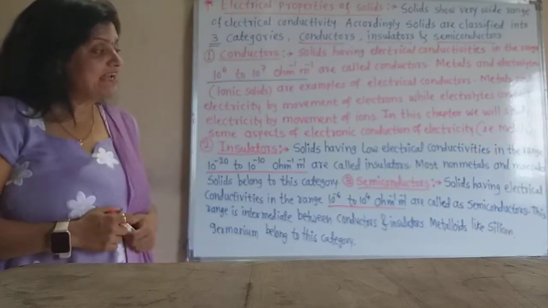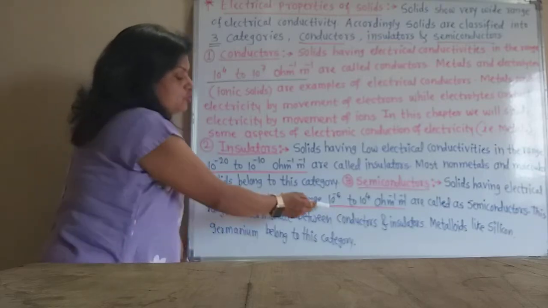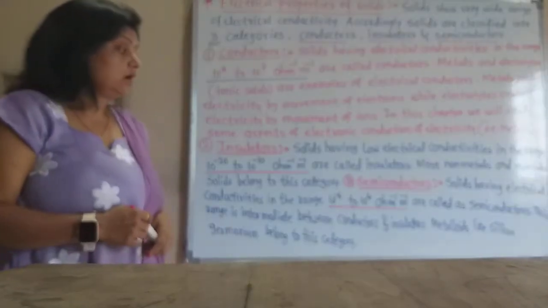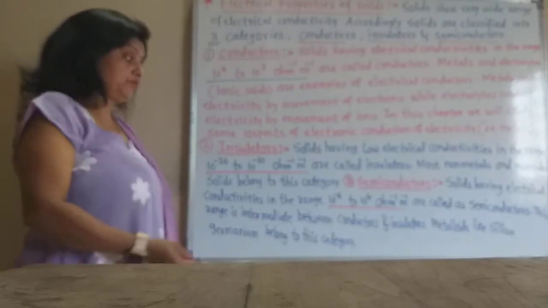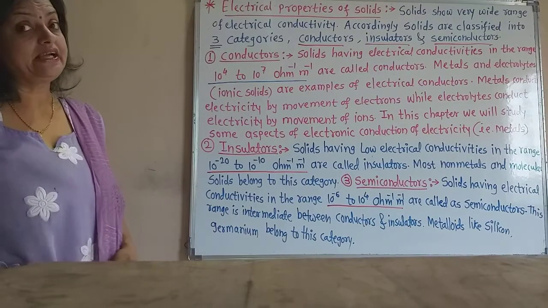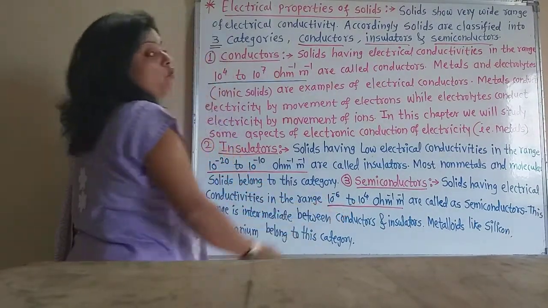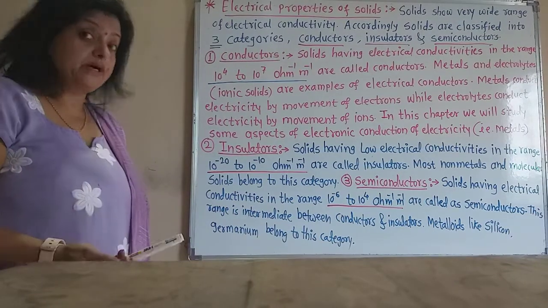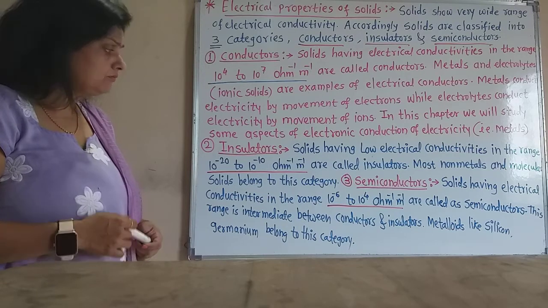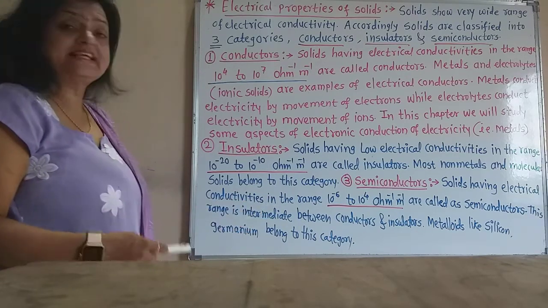Solids having electrical conductivity in the range of 10 raised to minus 6 to 10 raised to 4 per ohm per meter are called semiconductors. This range is intermediate between the conductors and insulators.